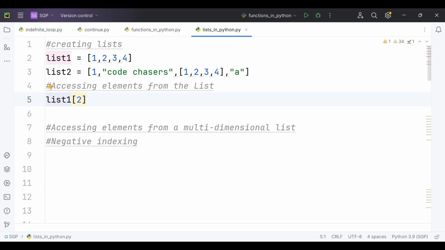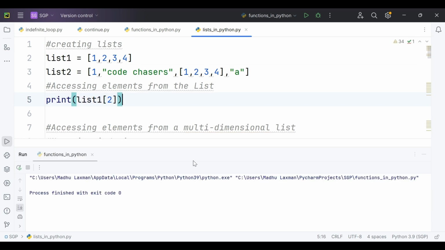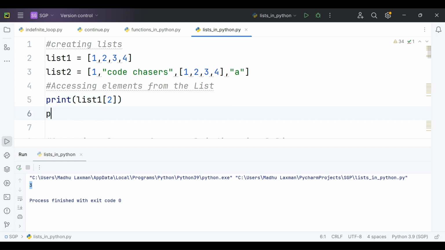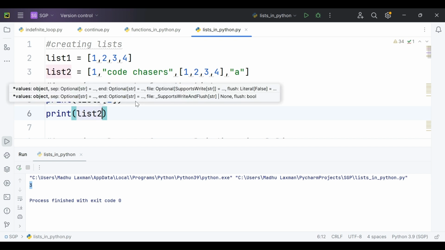I am just printing this. If I execute this, the answer will be 3. Now, the same thing, if I want to access any element in list 2, I just want to access code chasers here.